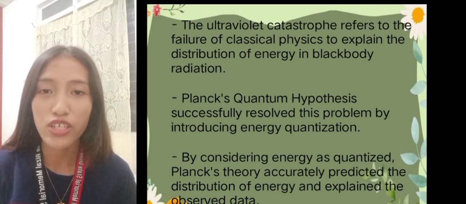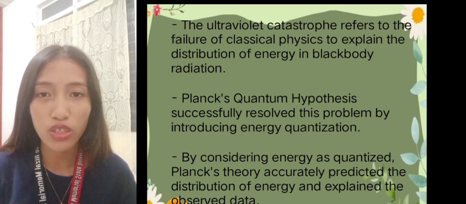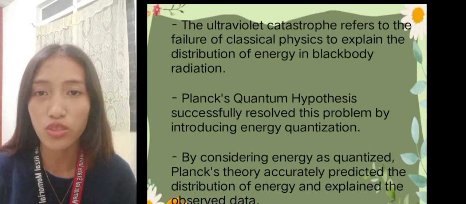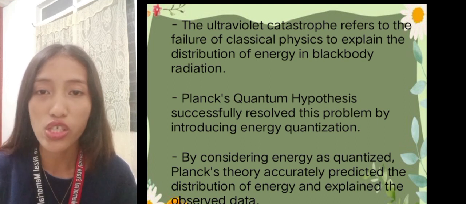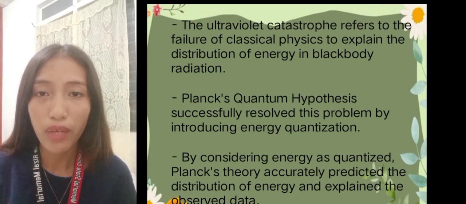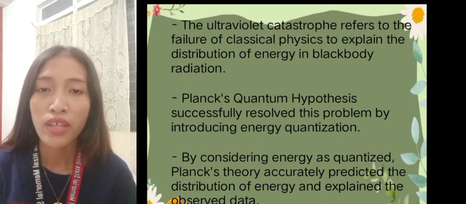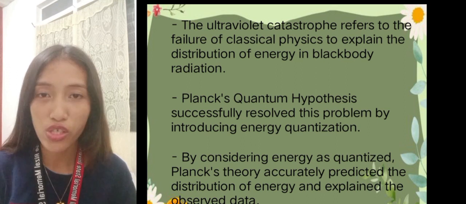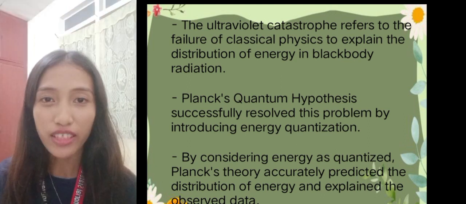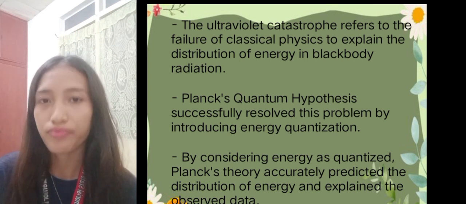So the ultraviolet catastrophe refers to the failure of classical physics to explain the distribution of energy in black body radiation. It means that in classical physics, it was predicted that the energy emitted by a black body would increase infinitely as the frequency of radiation approached the ultraviolet range. However, experimental observation did not align with this prediction, leading to the term ultraviolet catastrophe to describe this discrepancy. This problem highlighted a significant limitation in classical physics and the need for a new understanding of energy distribution.